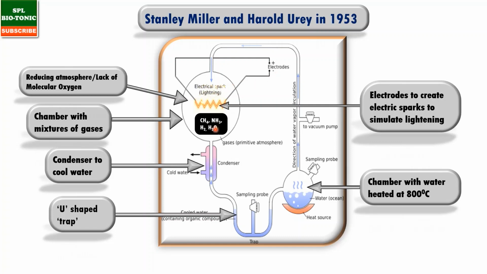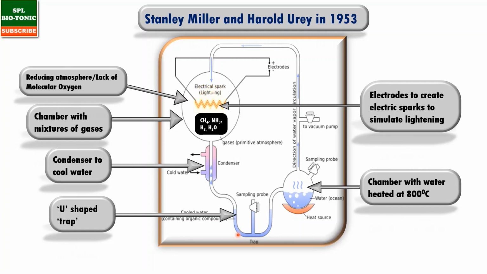Now, as the temperature of the mixture of the gases was very high, it was cooled by a condensation process by a condenser. This process was simulated for many days, and the liquid which was collected in this U-shaped trap was analyzed by using paper chromatography, and that analysis revealed the presence of many amino acids.